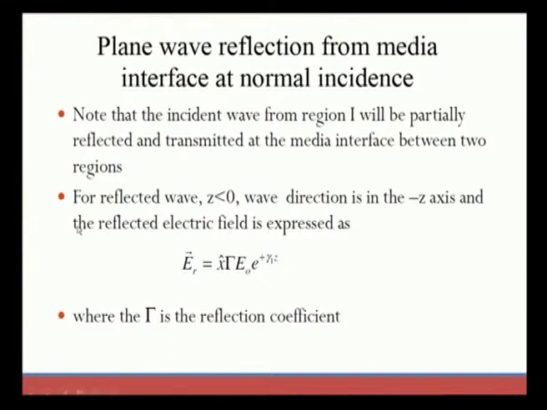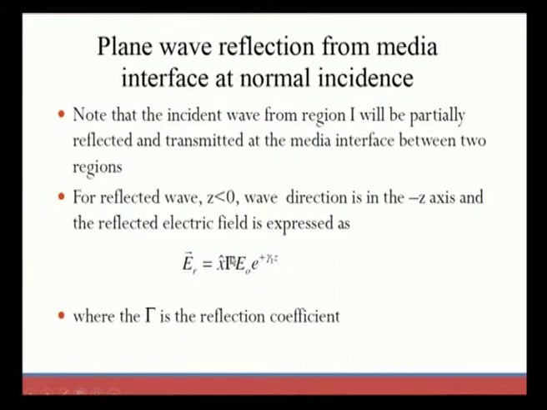For the reflected wave, z is less than 0 and the wave direction is in the minus z axis. The reflected electric field is expressed like this, where we write an extra term, the reflection coefficient, represented by a capital gamma.